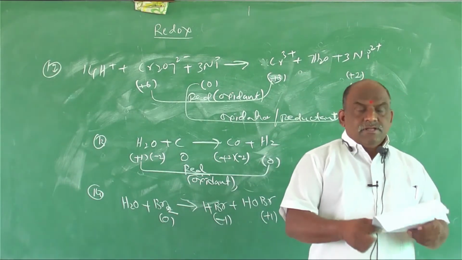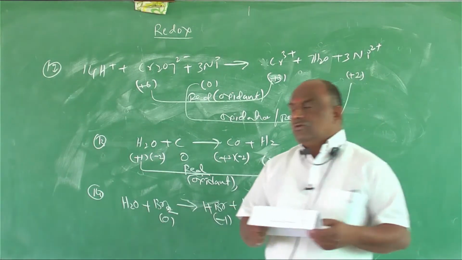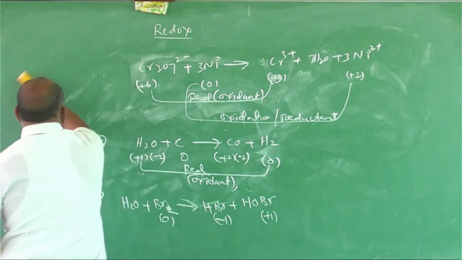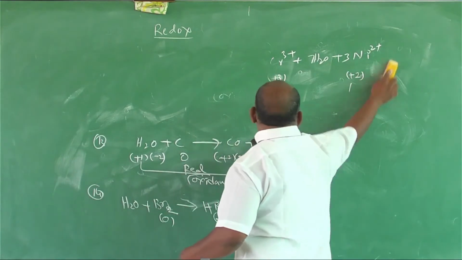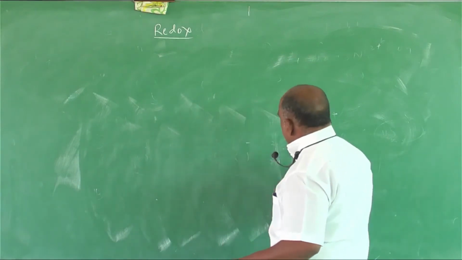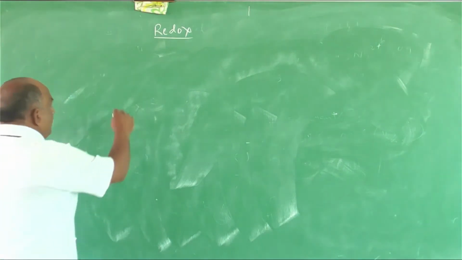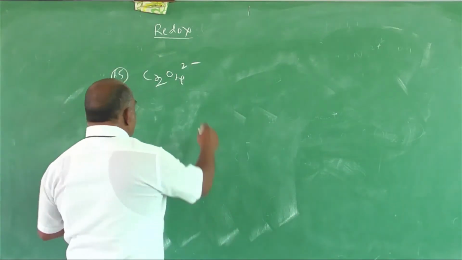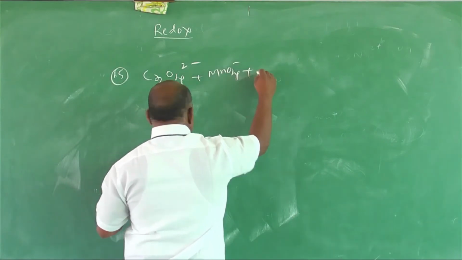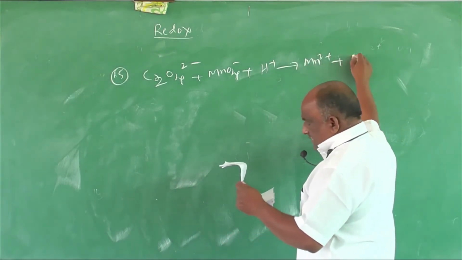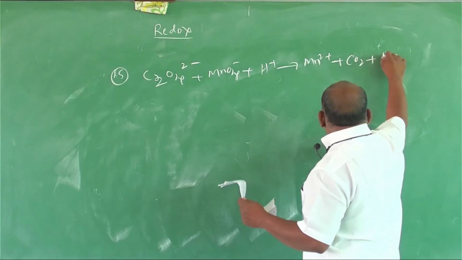And the last question: C2O4 2- plus MnO4- plus H+ gives rise to Mn2+ plus CO2 plus H2O.